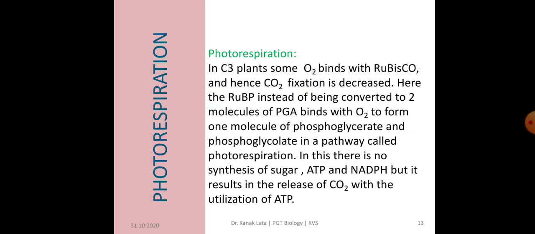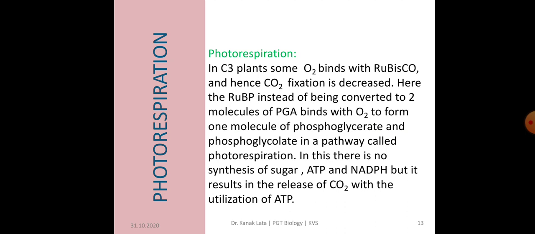Now next is about photorespiration. Photorespiration takes place in C3 plant. In C3 plant, some O2 binds with Rubisco and hence carbon dioxide fixation is decreased.